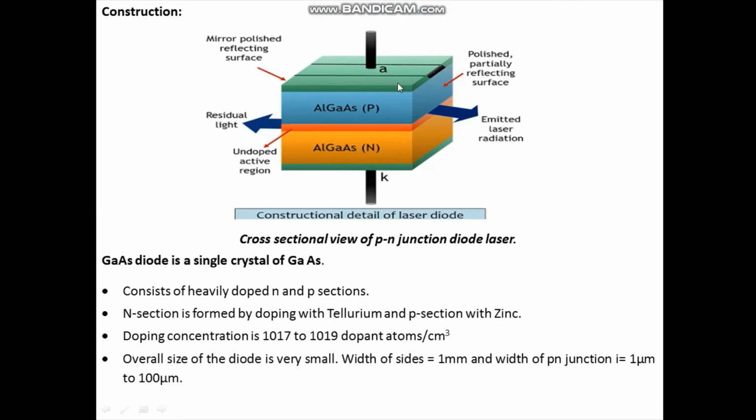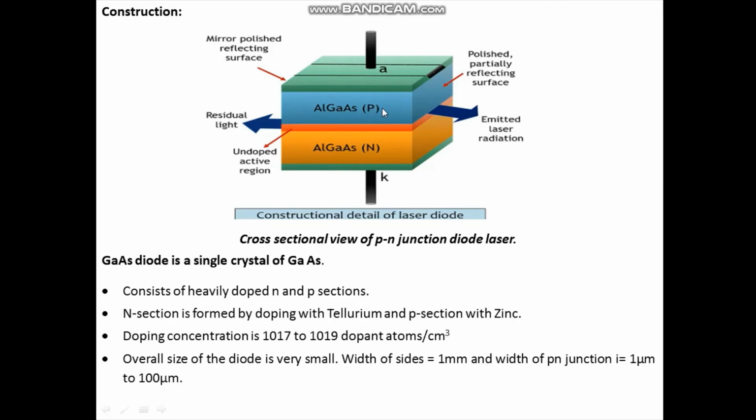Construction of gallium arsenide semiconductor diode laser. This is the cross-sectional view of the PN junction diode laser. It is a single crystal of gallium arsenide, heavily doped with N and P sections. The N section is formed by doping with tellurium, whereas the P section is formed by doping with zinc.